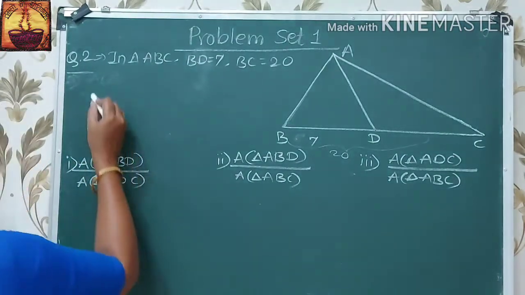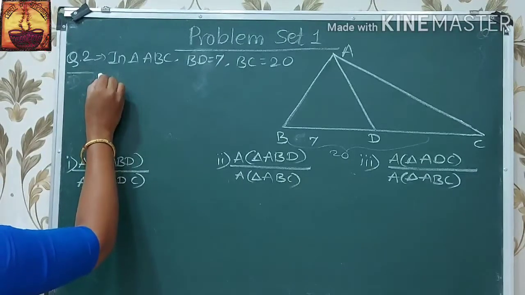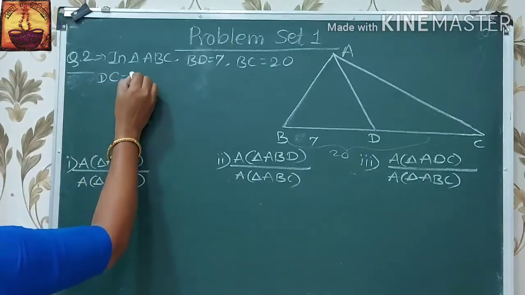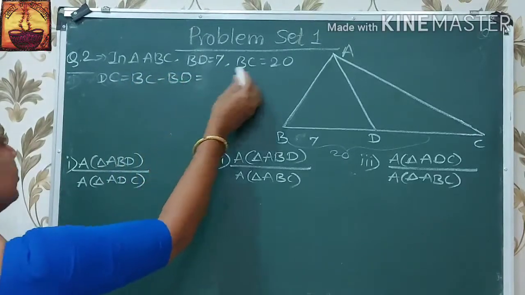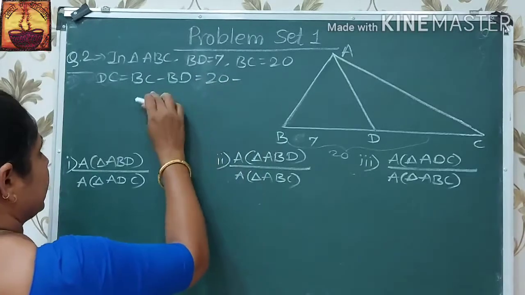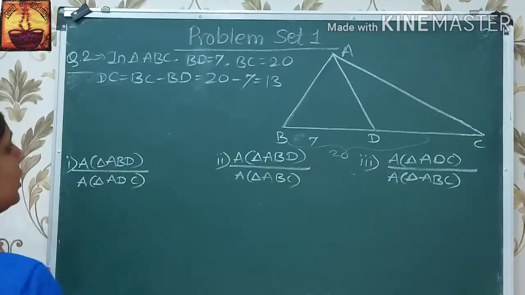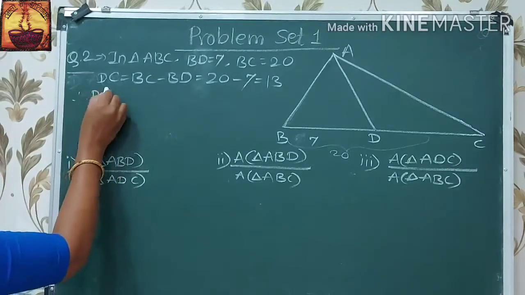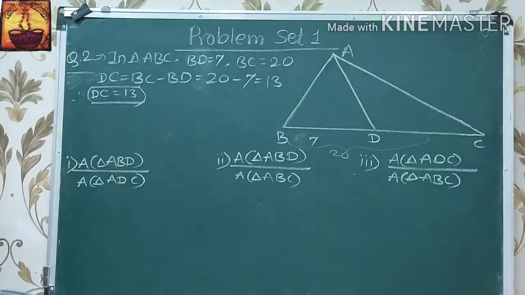So first write DC is equal to BC minus BD. Here BC is 20 and BD is 7, so 20 minus 7 is 13. Therefore, we have DC is equal to 13.